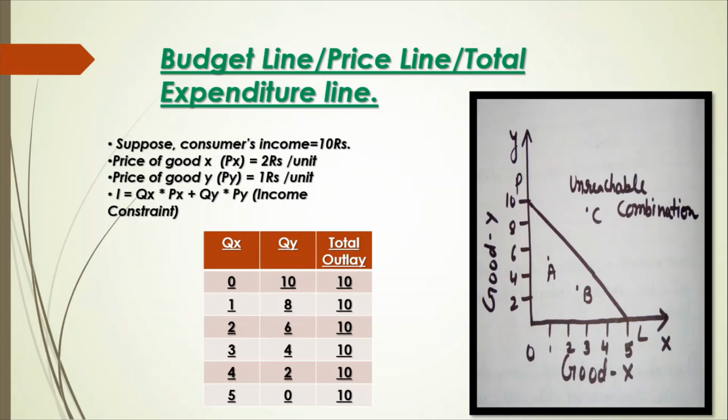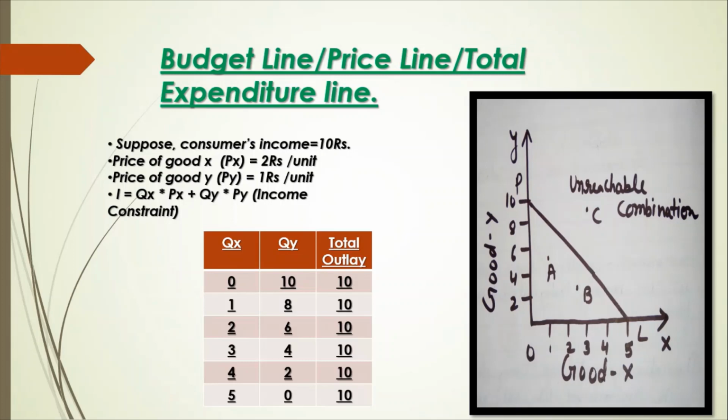When a consumer spends all his income on purchasing good Y, he spends total rupees 10 on Y. He can purchase 10 units of Y because price of Y is rupees 1 per unit, and he will not have a single unit of good X. As he decreases his expenditure on good Y, he can purchase more and more of good X, but his total expenditure remains equal to his income, and that is rupees 10.